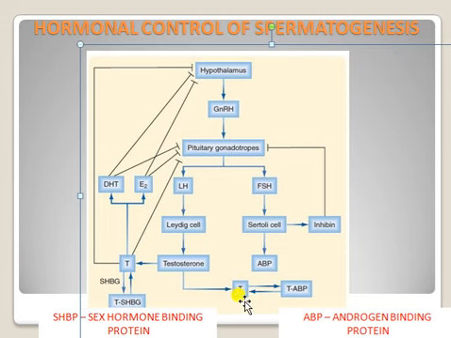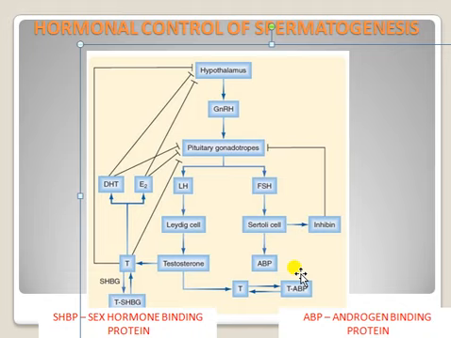So testosterone and androgen binding protein, when they form a complex, enhance the production of spermatogenesis, that is the mitosis process and the meiosis process, primary meiosis and secondary meiosis.